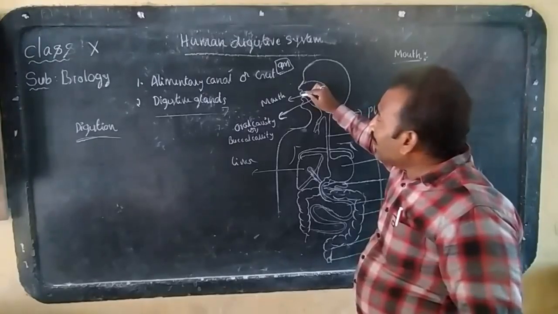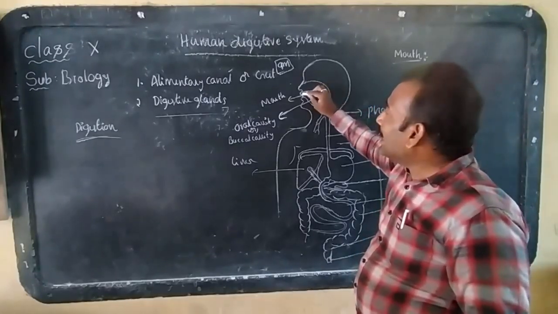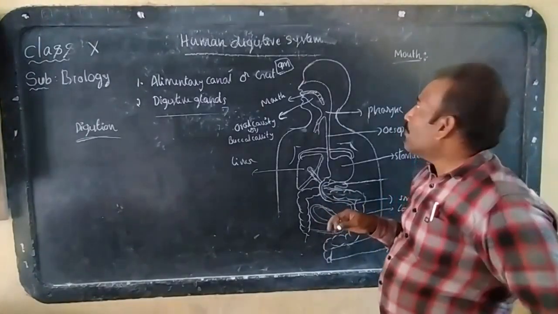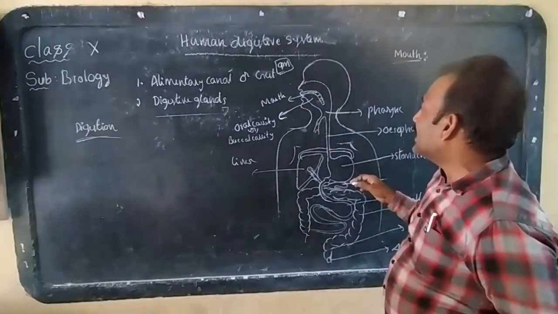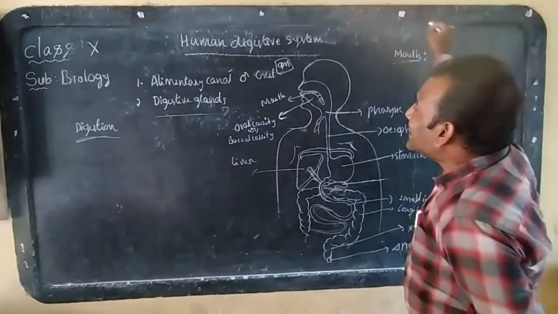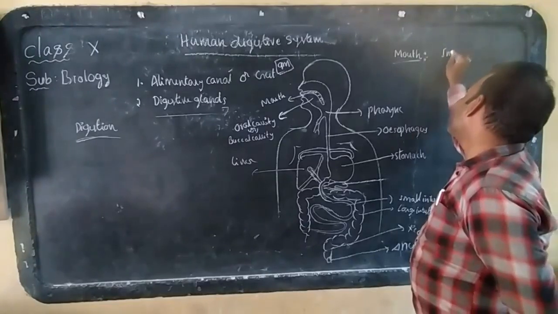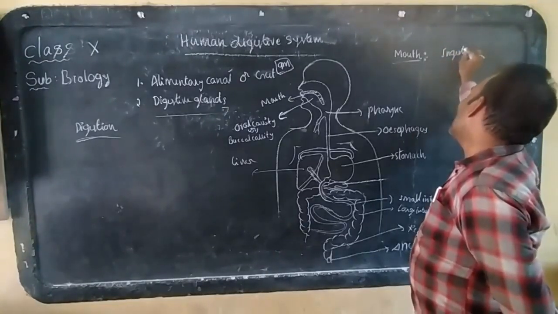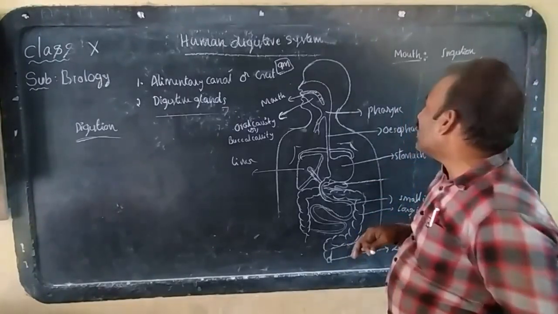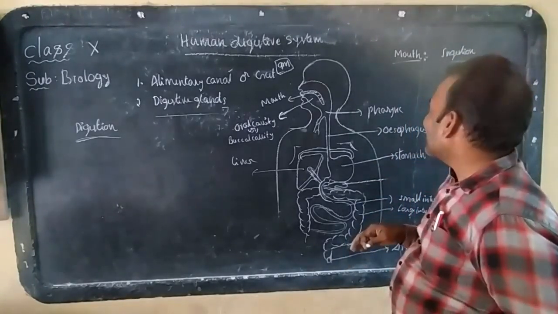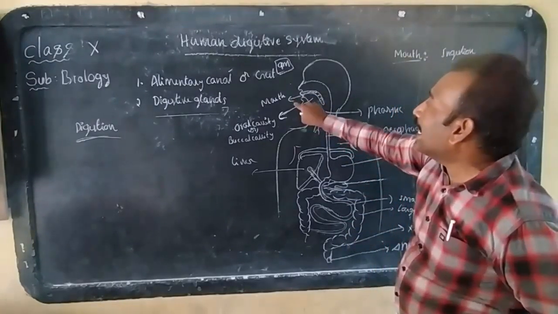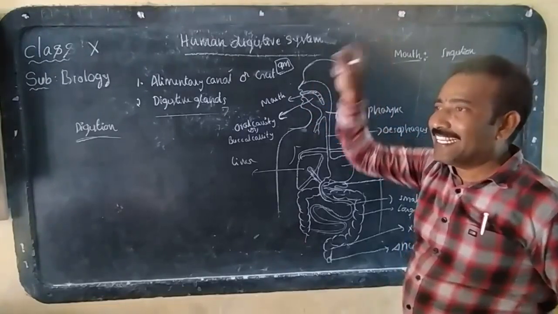The mouth is the only opening of the digestive system. Taking food into the mouth is called ingestion. What is ingestion? Taking food into the mouth is called ingestion.